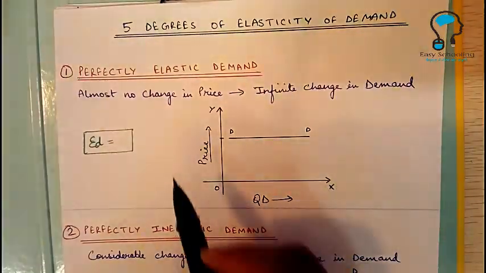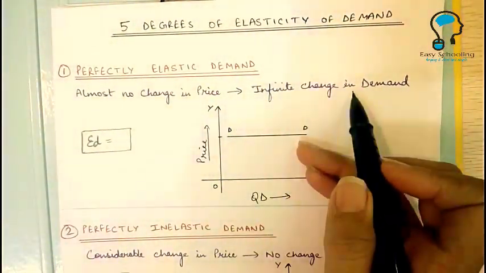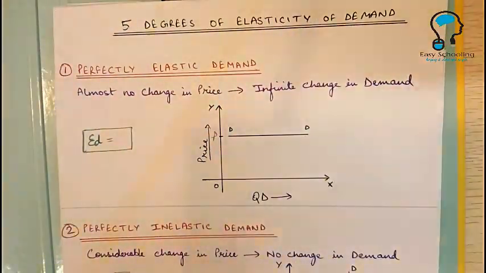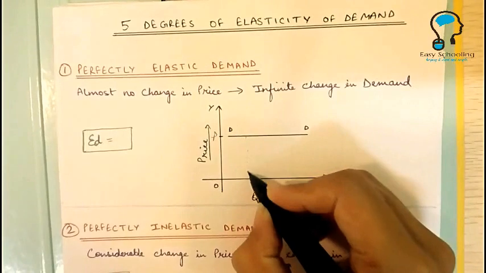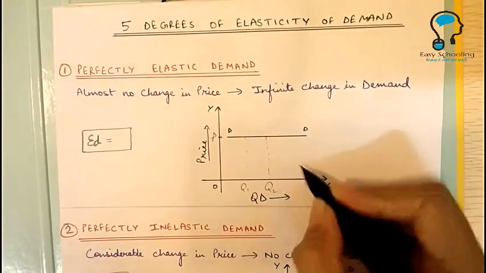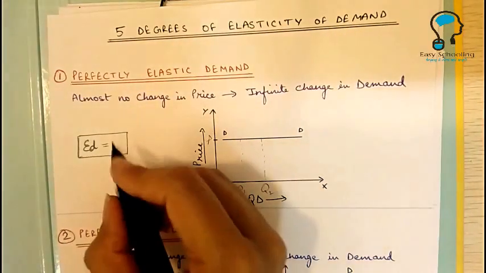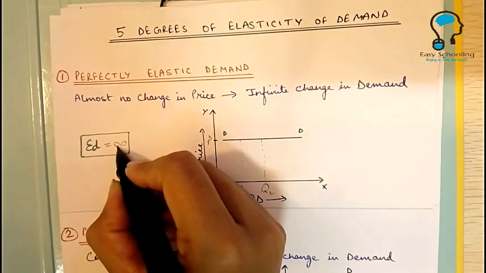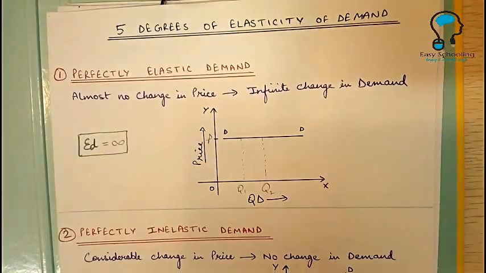A demand is perfectly elastic when almost no change in price causes infinite change in demand. In the graph, there is almost no change in price. The price is, suppose, P, and the demand is continuously changing. Here the demand is Q1, then Q2. Such demand is called perfectly elastic demand, and in this case the elasticity of demand is infinite, when almost no change in price leads to infinite, continuous change in demand.